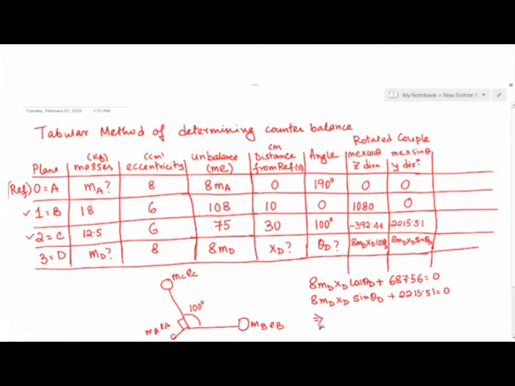So this implies 8 md xd cos theta d has got to be minus 687.56, and 8 md xd sin theta d has got to be minus 2215.51, okay. Now it is very easy from these two to determine the value of theta d.